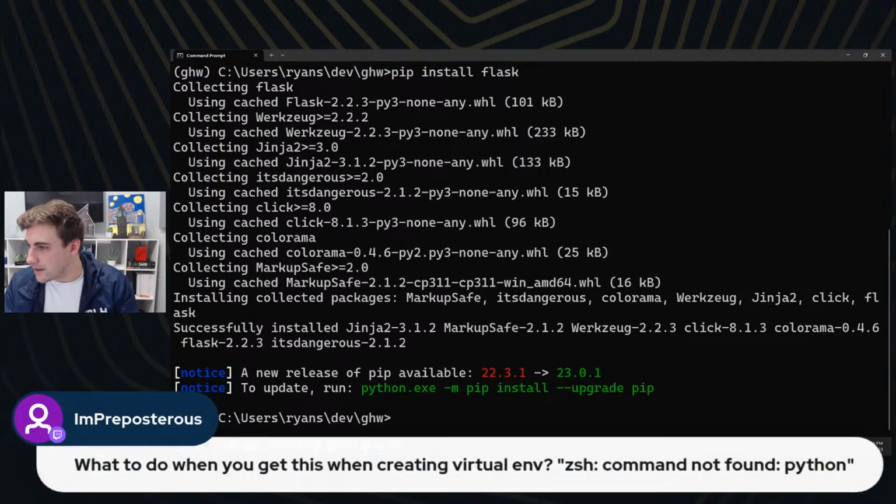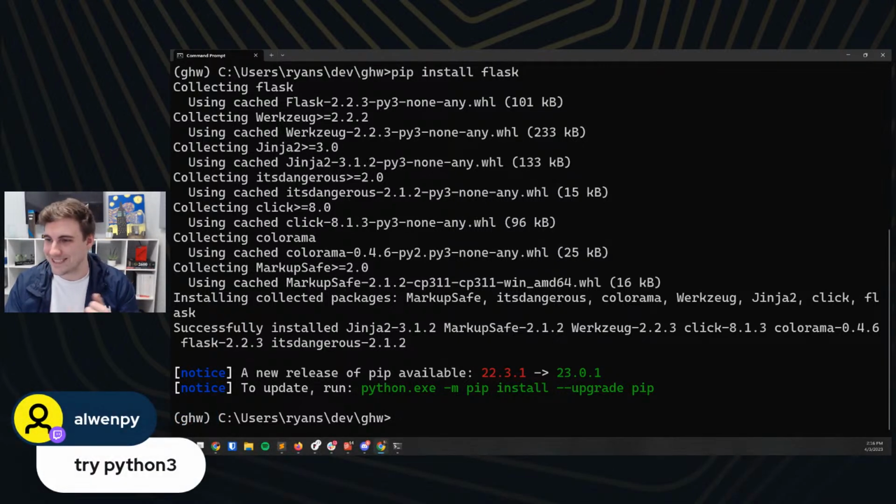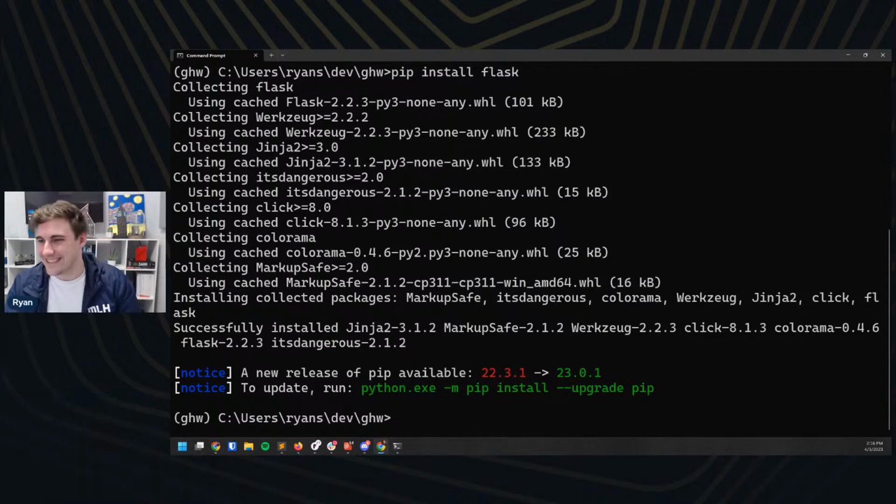Somebody here is saying that they're getting a command not found for Python. This means Python's either not installed or not on your path. I don't know what operating system you're on. Oh, somebody beat me to the punch here. Yes, try python3, exactly. See if that works, and if not, we can figure out some help for you and get Python added to your path.